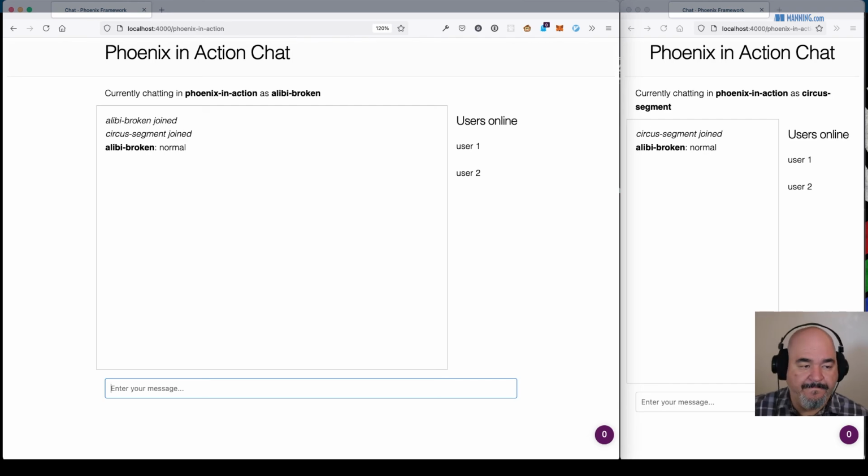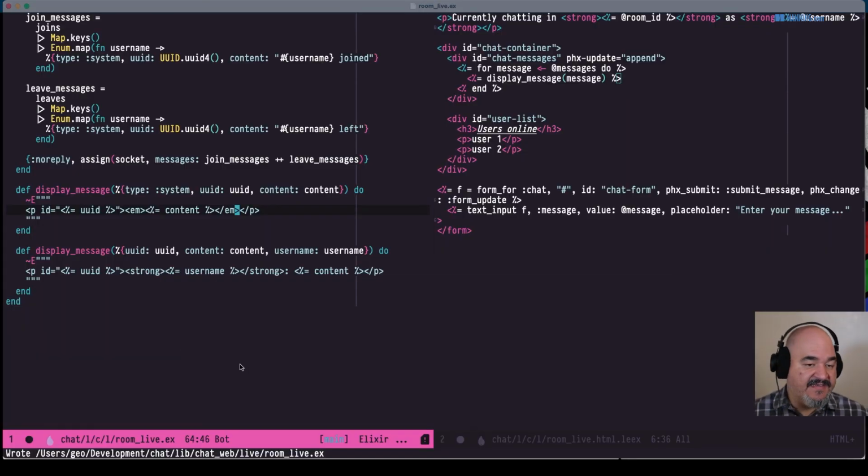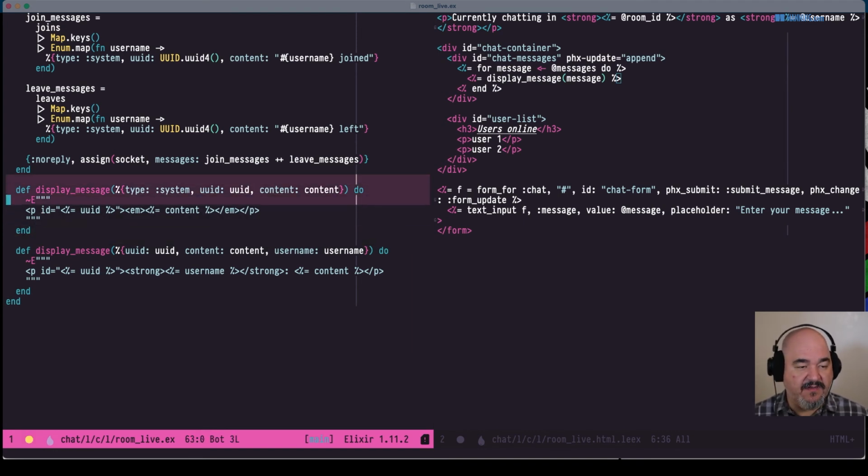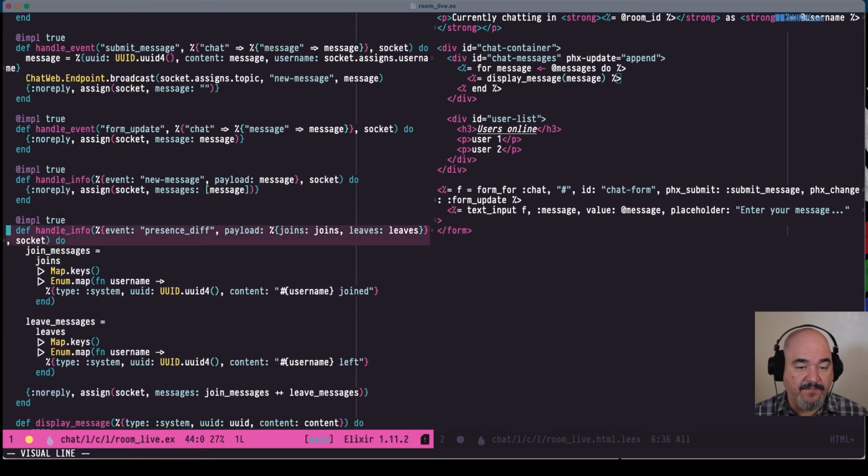Yeah, cool. Okay. And then anytime we get any other message type that doesn't match one of these two, it'll blow up on us, which we kind of want it to do. We want it to be loud so we know how to handle it in the future, which is good. So now we need to go to that user list. So we know how to handle the joins and the leaves, which is up here.